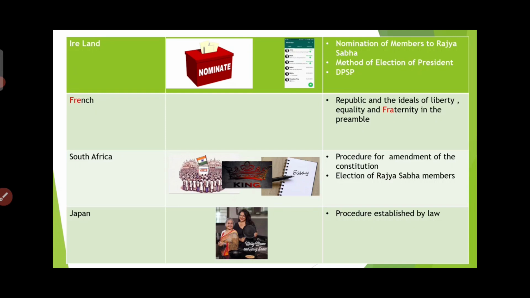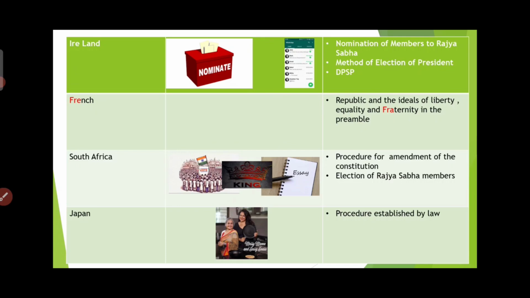South Africa. From South Africa: procedure for amendment of constitution, and the other is election of Rajya Sabha members. Everyone's essay should not be the same, it should be amended. One person's essay should be amended by the other person. Election of Rajya Sabha members: all those Rajya Sabha members who were elected were going to write an essay, which should be amended so that one letter is different from the other. Procedure for the amendment of the constitution, essay. SA, South Africa: procedure for the amendment of the constitution. Another is election of Rajya Sabha members.